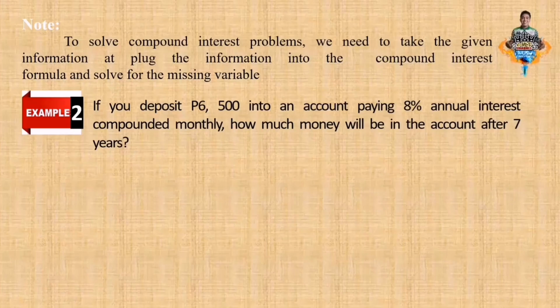If you deposit 6,500 pesos into an account paying 8% annual interest compounded monthly, how much money will be in the account after 7 years?